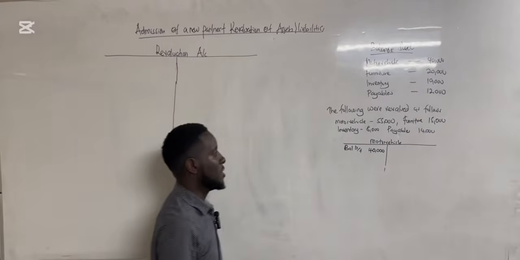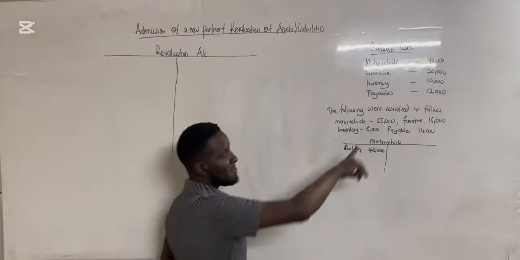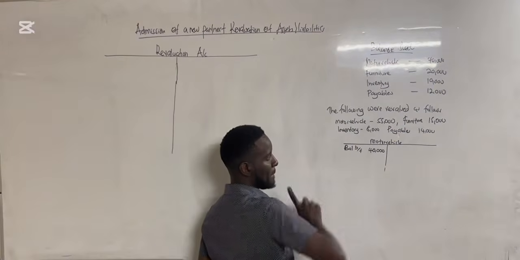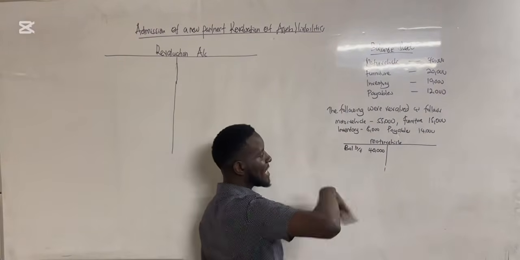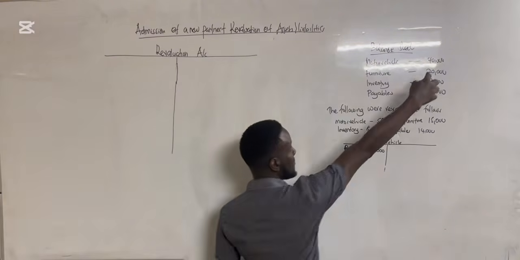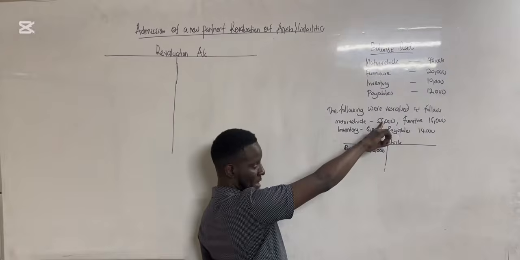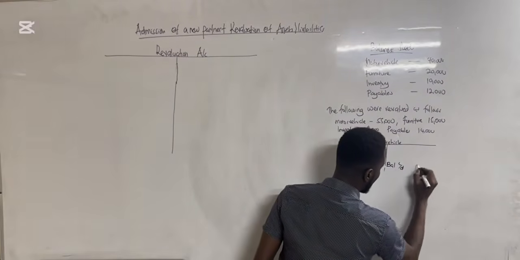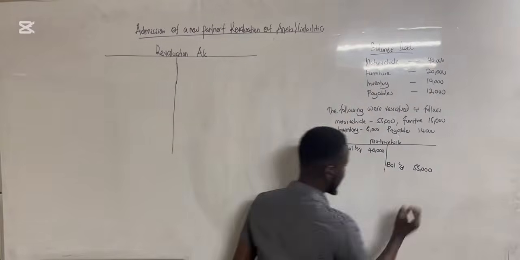It was the value of the asset at that date, so automatically it is our opening balance. But after this asset has been revalued, the closing balance is going to change from 40,000 to 55,000, so you bring this in as a balance carried down of 55,000.